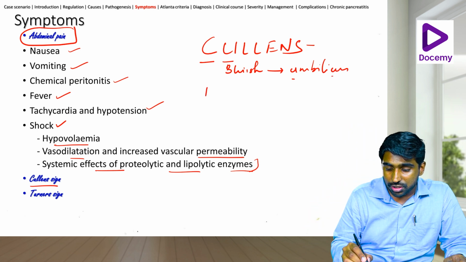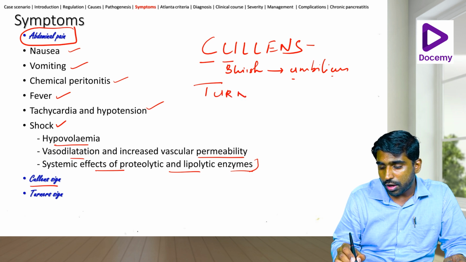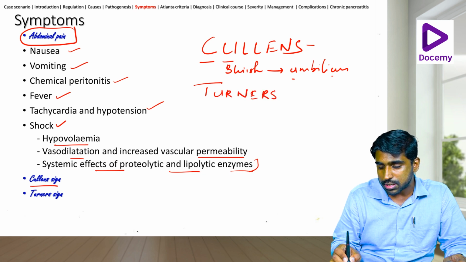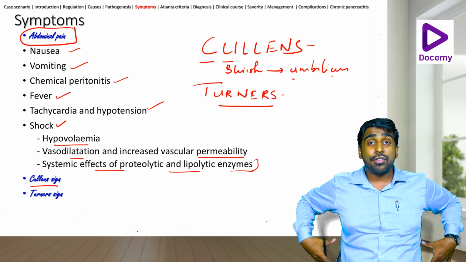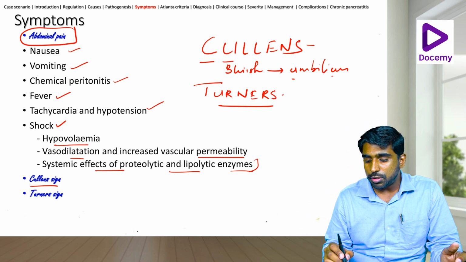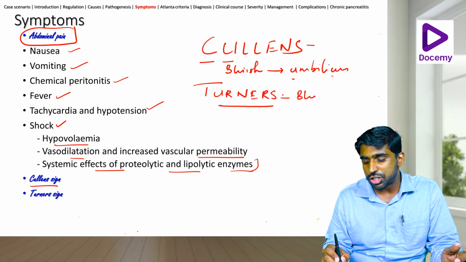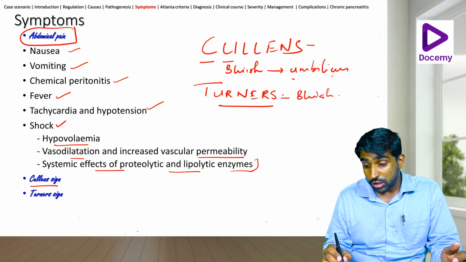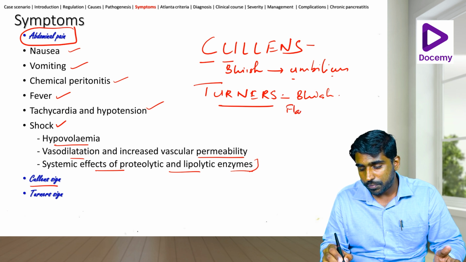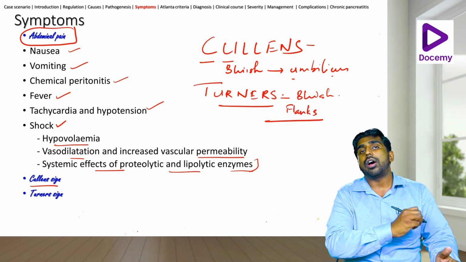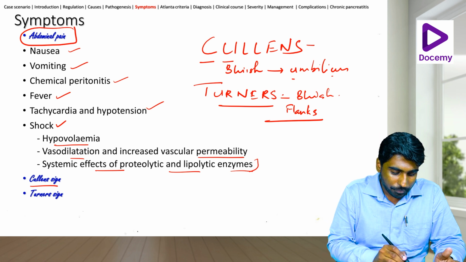Now the next one is Turner's sign, T-U-R-N-E-R-S. How do you turn? You turn like this and you turn like this. So you have the flanks in action. Okay, so the bluish discoloration, or the reddish to brownish discoloration in the flanks, that is how you identify Turner's sign.